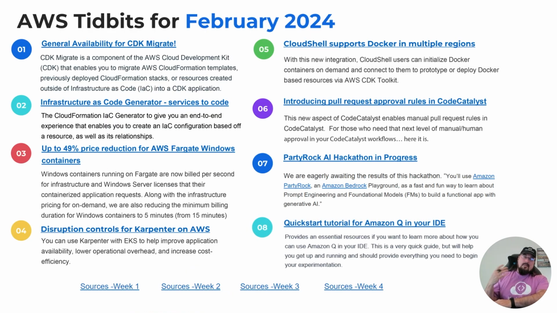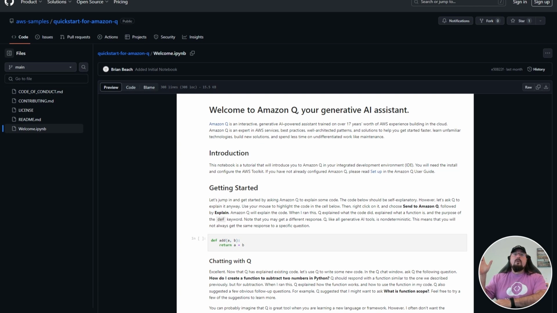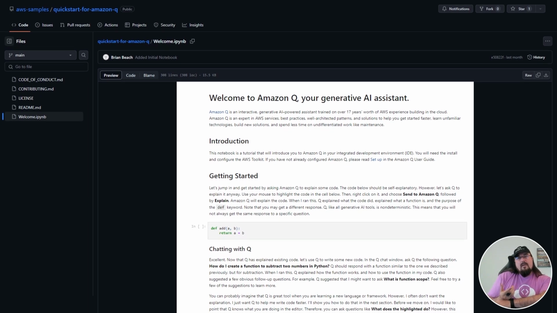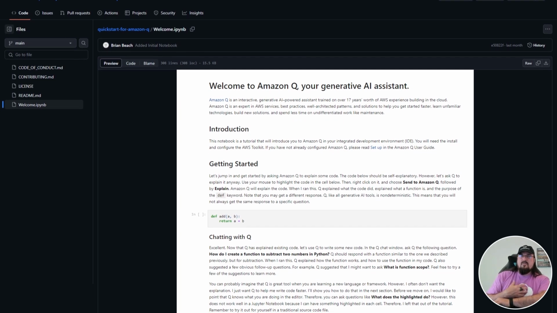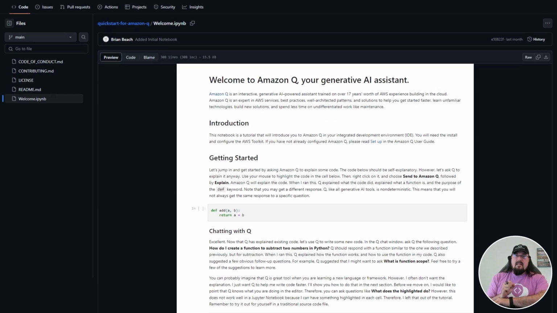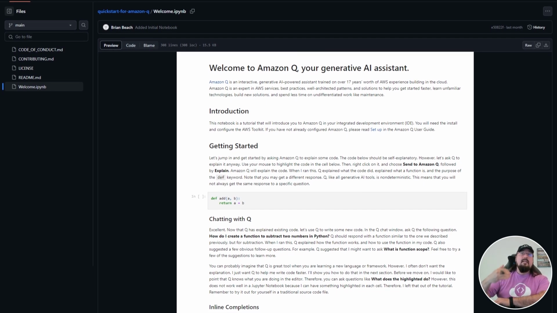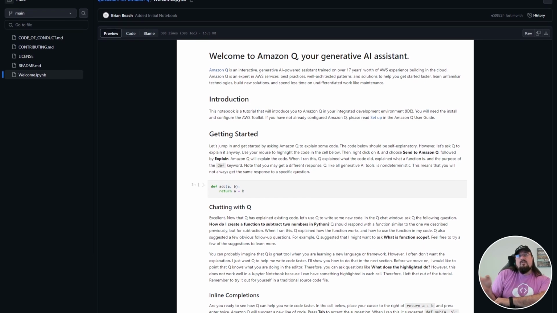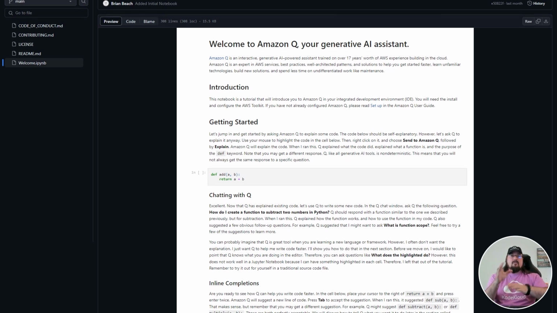Number 8, this is arguably the most important aspect of the entire month's worth of updates: we have included a QuickStart tutorial for including Amazon Q in your IDE. And you might say, Michael, why have you included this? Why do you keep including generative AI stuff in our AWS updates when this is supposed to be DevOps focused? The idea here is that I want to make sure that you are career proofed, not just in AWS, but in your DevOps career in particular. So when something like this happens, where generative AI starts to creep into our workflows and can be used, for example, in an IDE, I want you to have that knowledge and that information.